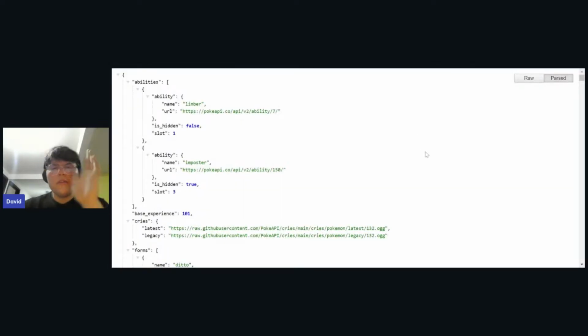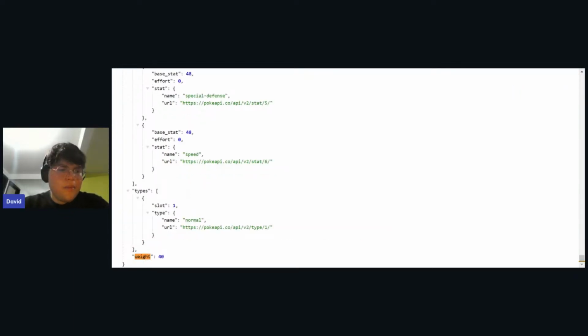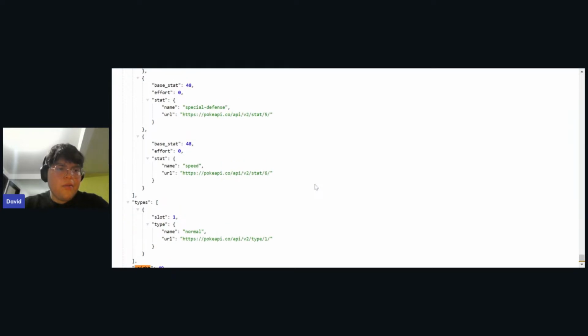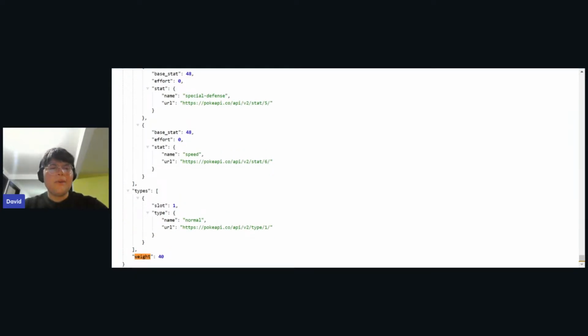So the things that we want to show are the name of the Pokemon, the image of that Pokemon, and also another thing that I'm thinking about. Maybe the weight can be the weight. Yeah, we can have the weight of the Pokemon and the type of that Pokemon, right?